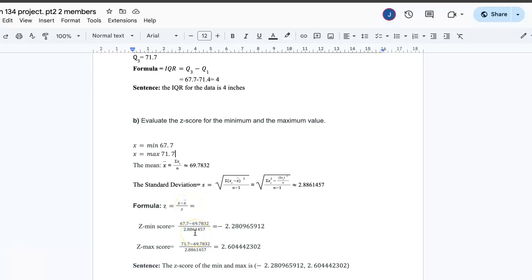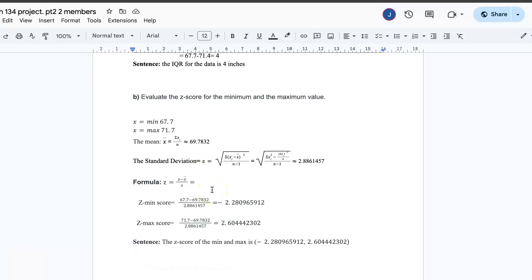We're going to use x minus x bar divided by the standard deviation. For our x, it's going to be represented as 67.7, and our x bar, which is representative of our mean, we're going to put 69.7832, divided by the standard deviation.